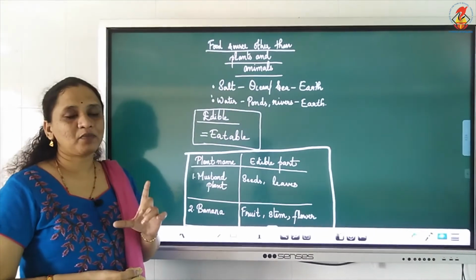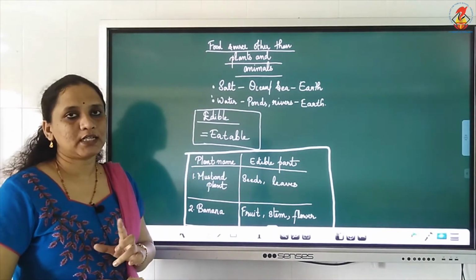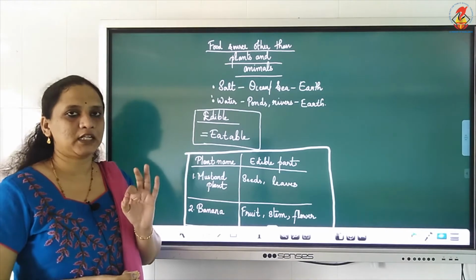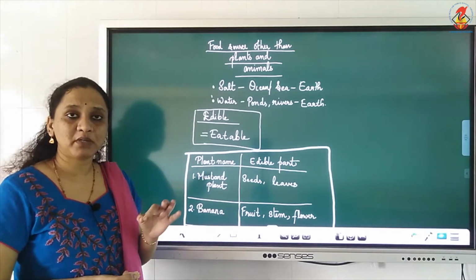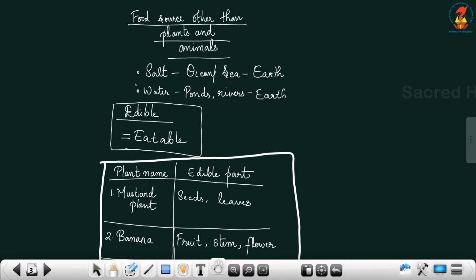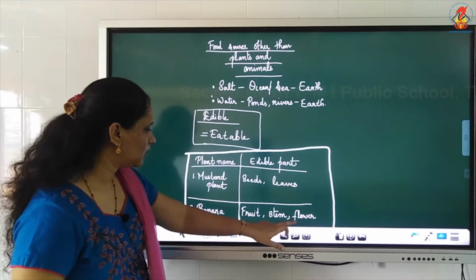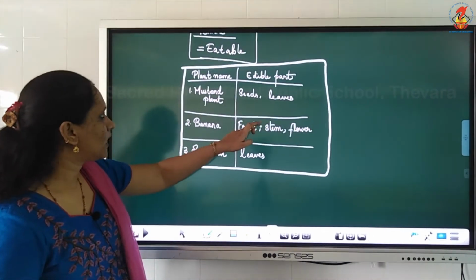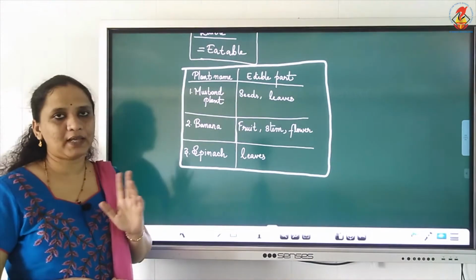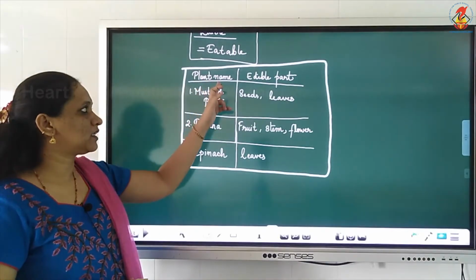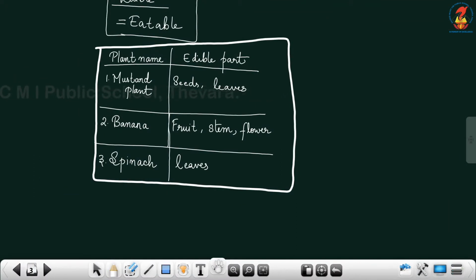So the next term that comes in as important is edible. What do you mean by the term edible? Edible means eatable, something which you can eat. Now, for this we will look into the different edible parts of the plant. So we have selected plant and we have written its edible parts. So if you take mustard plant, you get seed and leaves as the eatable part.